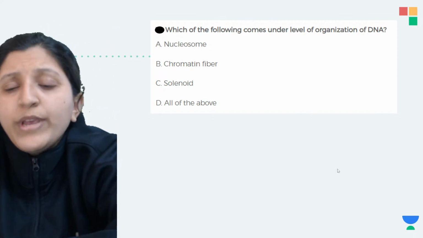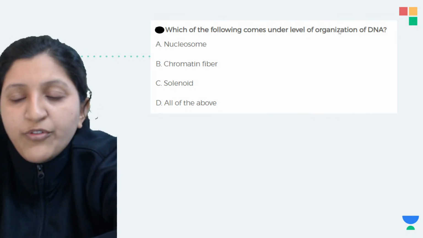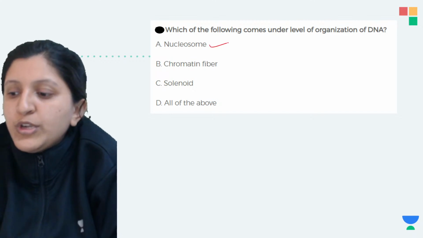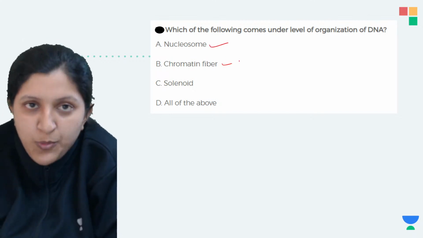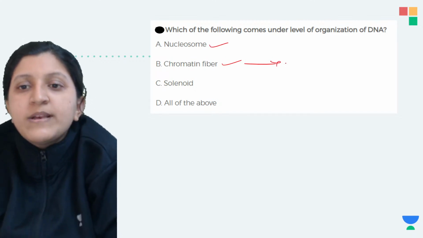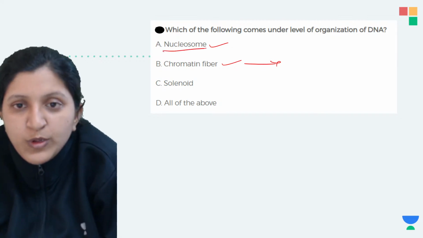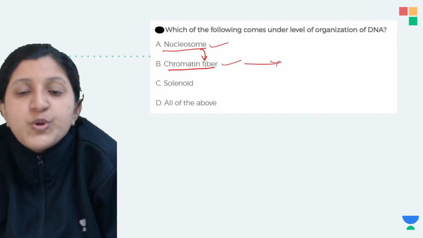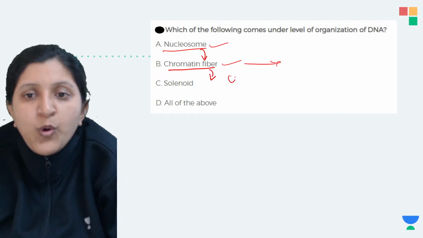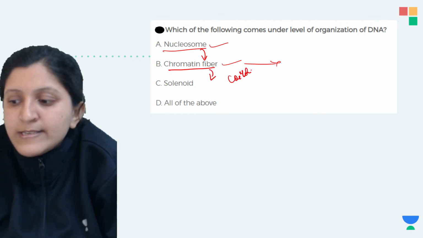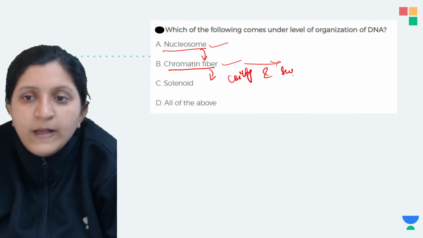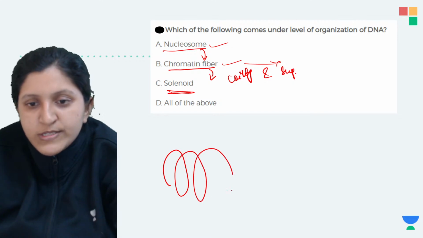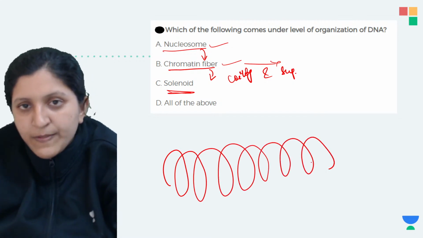Okay, so which of the following comes under the level of organization of DNA? This one is basically the nucleosome. Then there is also the chromatin fiber, because many units of nucleosome form the chromatin, and this chromatin fiber is coiling and supercoiling. So it will arrange like a solenoid, which is what you study in physics, right?